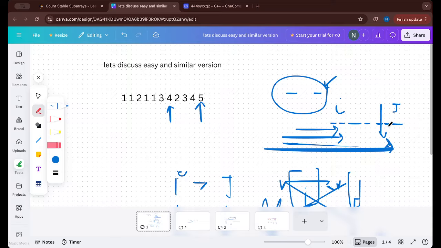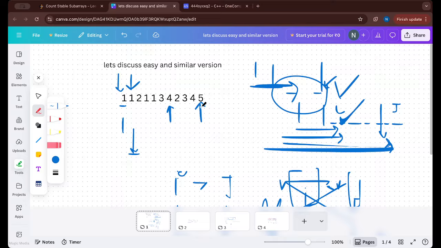That is easy, because we can find the number of sorted subarrays ending at any index. How? We can simply traverse linearly and check based on the present value and the previous value. So for now we are at 1. This is sorted, so the number of sorted subarrays ending here is 1. Now we come to the next 1. This is still non-decreasing, so 1 is counted and 1 1 is also counted. So the number of sorted subarrays ending at the second index is 2.